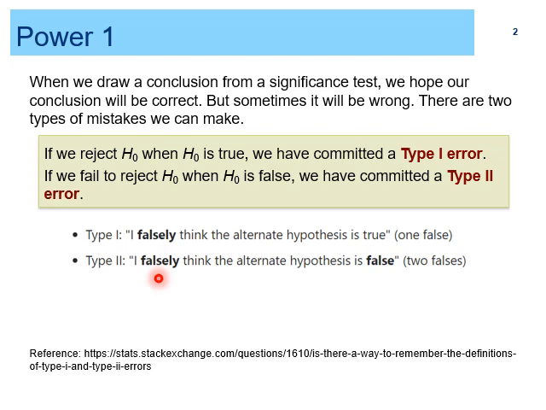Now our type 1 error will be that the jury makes an error and an innocent person goes to jail. This is a type 1 error. And a type 2 error is that guilty people are set free. So a type 2 error is wrong, but a type 1 error is very wrong. That's the difference between type 1 and type 2 errors.